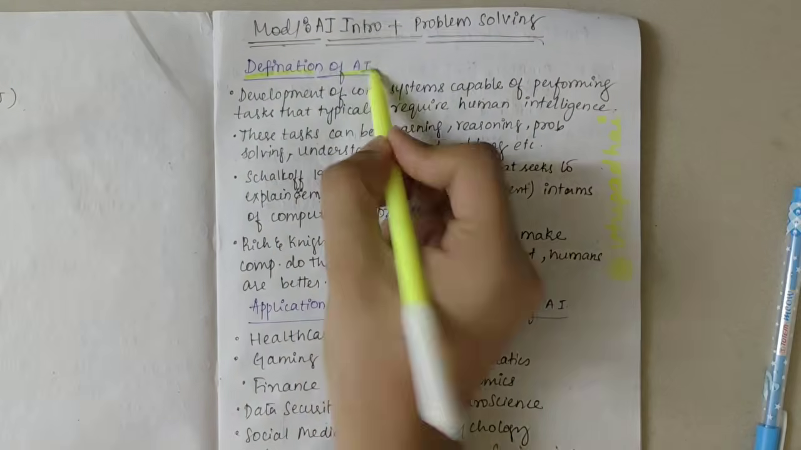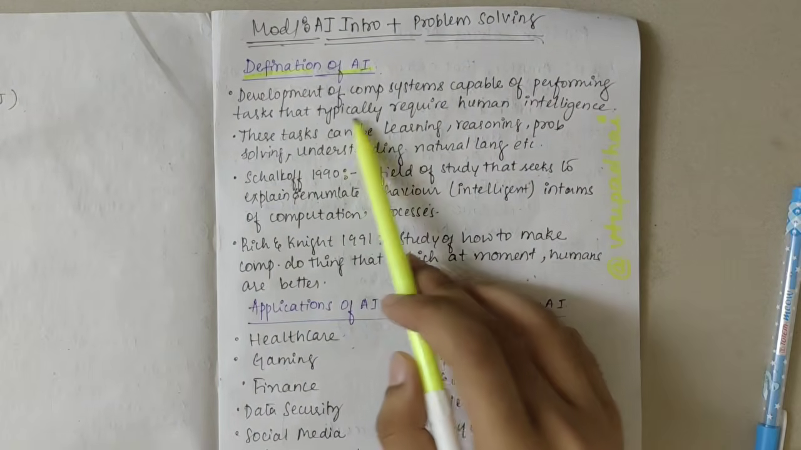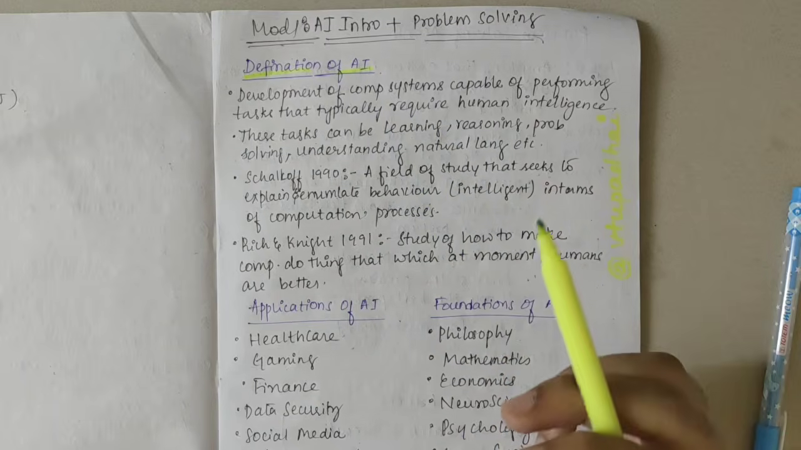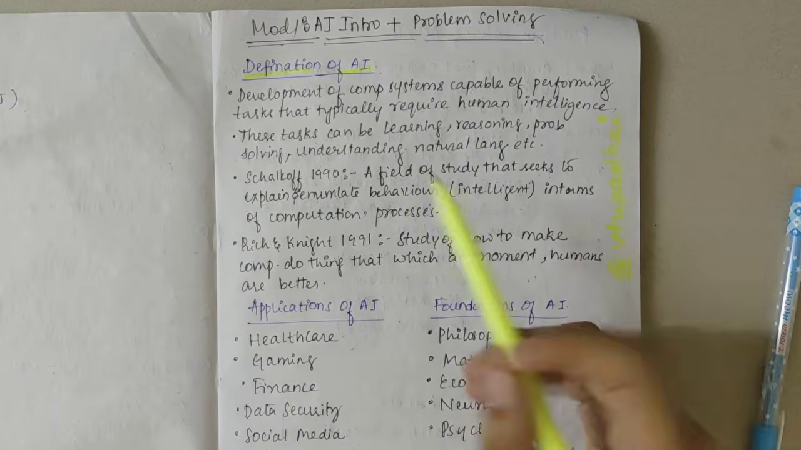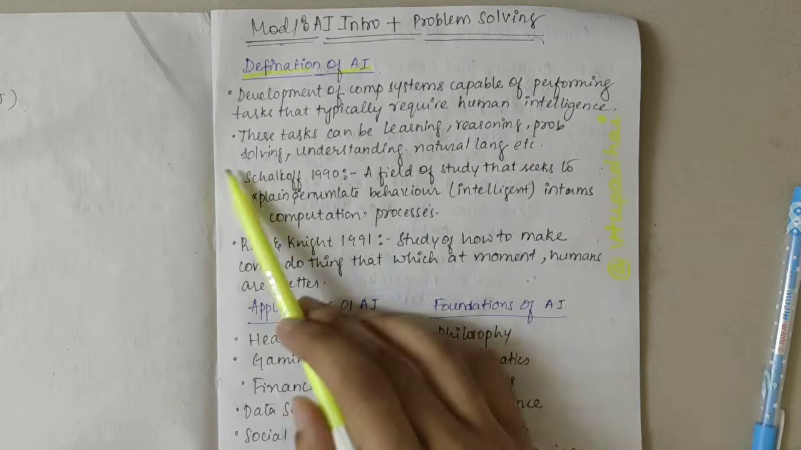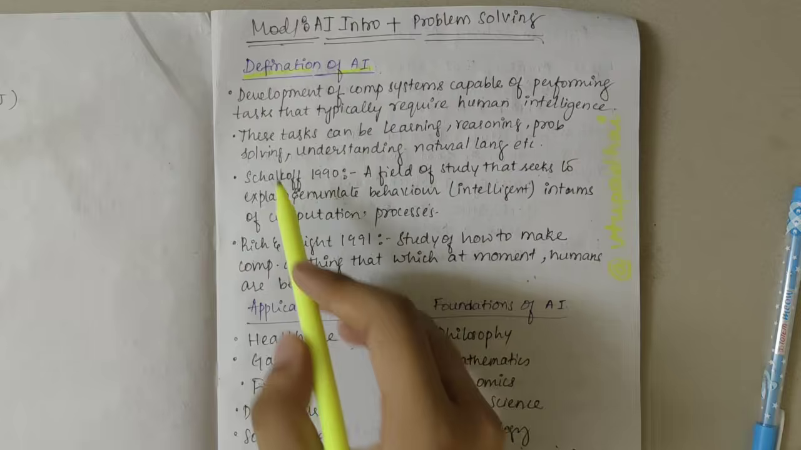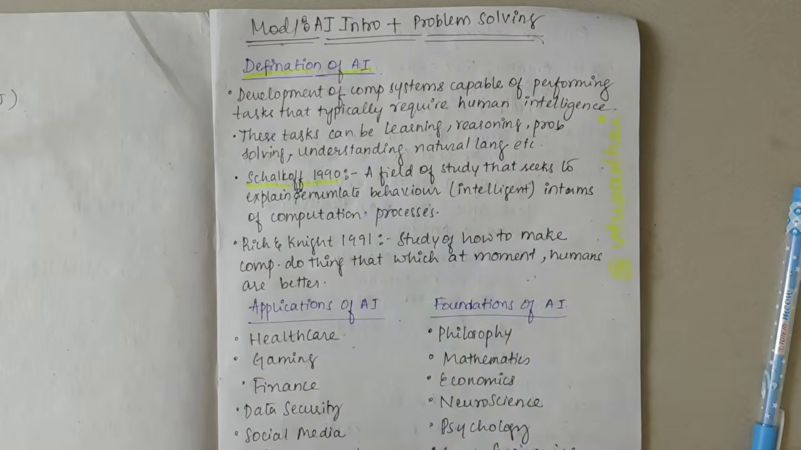First is the definition of AI. Development of computer systems capable of performing tasks that typically require human intelligence is said to be artificial intelligence. These tasks could be learning, reasoning, problem solving, understanding, natural language processing, and so on. So we have to write the textbook definition here.